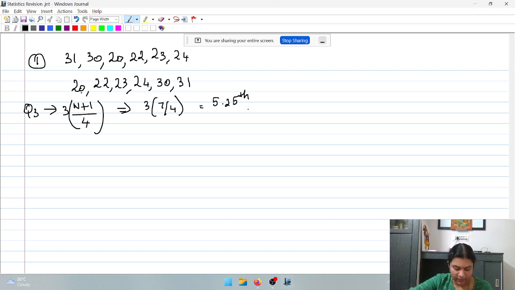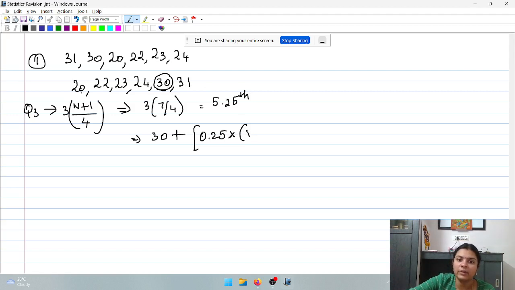Now when I speak of the 5.25th position, it is the 5th position plus 0.25. What is the 5th position? 1, 2, 3, 4, 5. 30 is the 5th position. So 30 plus 0.25, which is the decimal, into 31 minus 30, the difference between the next position and the given position.